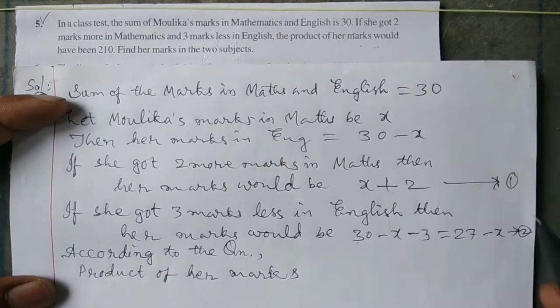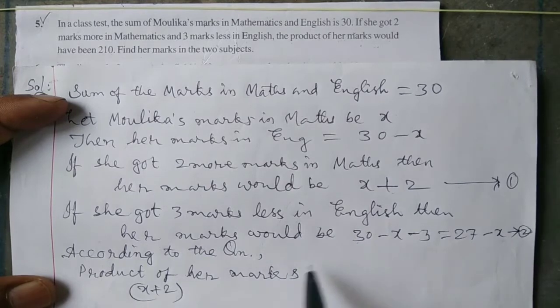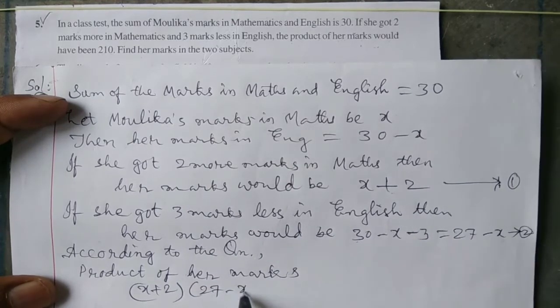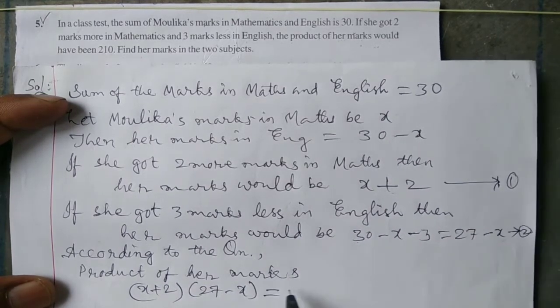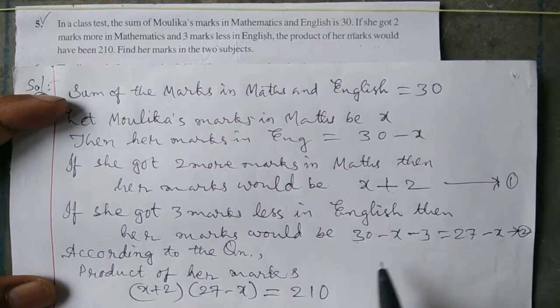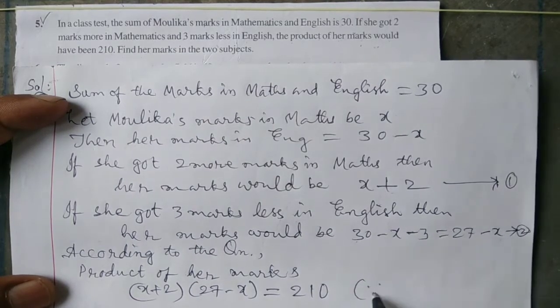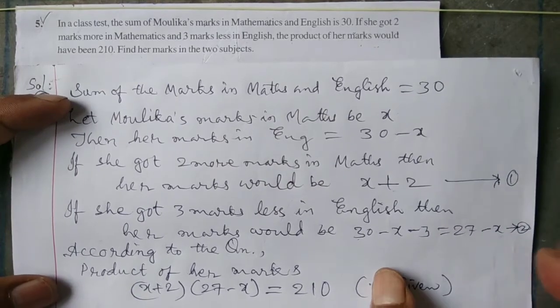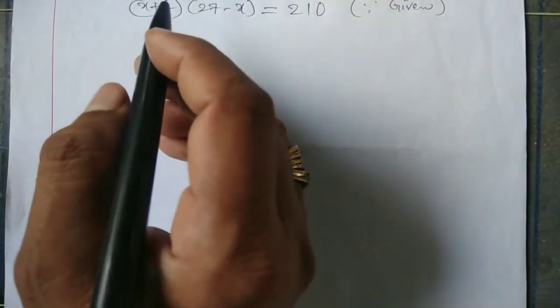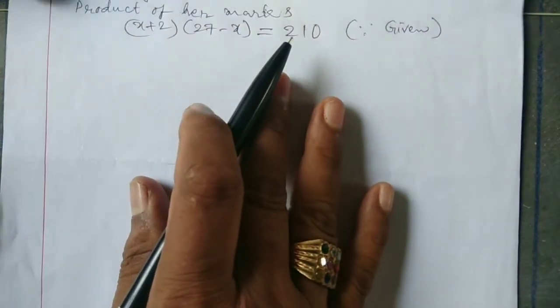Here equation 1, here equation 2: x plus 2 into 27 minus x is equal to 210. This is given. Now we have to solve the equation.